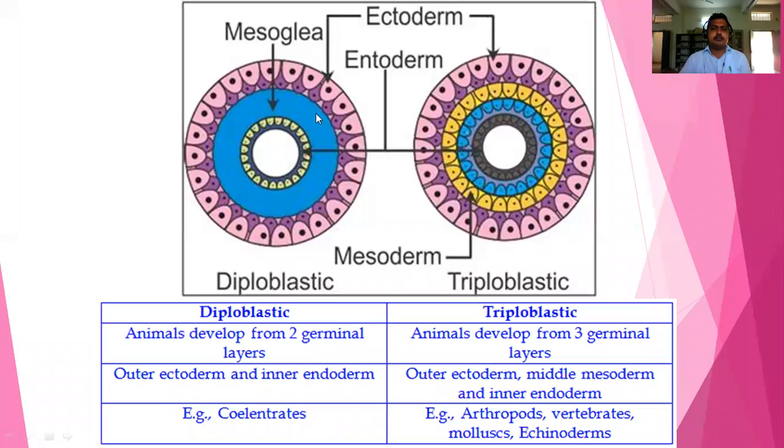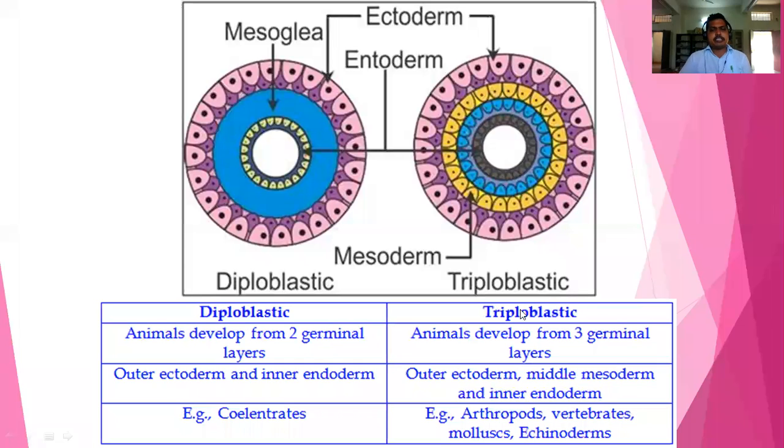One is ectoderm, the outer one, and the inner one is called endoderm. Only two embryonic layers are present, and in between, mesoglea is there. This is not an embryonic layer; it is called mesoglea in the diploblastic structure.